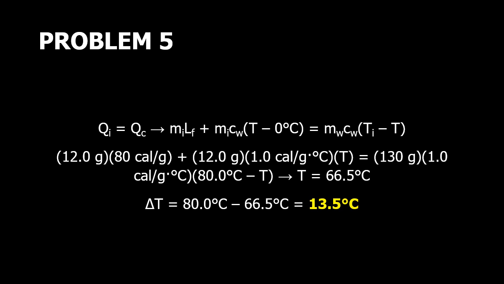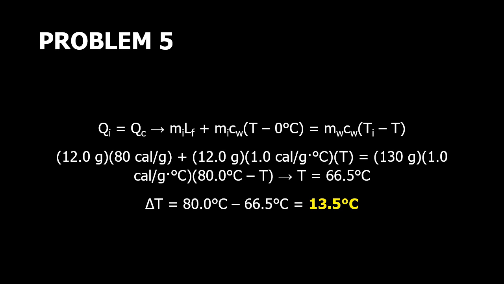By equilibrium or the law of heat exchange, we use Qi equals Qc, that is the heat of ice and the heat of coffee. That is equal to Mi, the mass of ice, times the latent heat of fusion since it involves phase transition, particularly the melting of ice. As you put the ice in the coffee, it will melt. Then plus mc delta T, that is the heat using calorimetry.